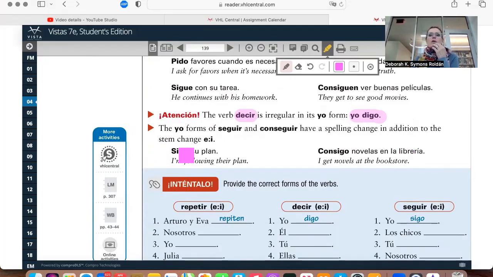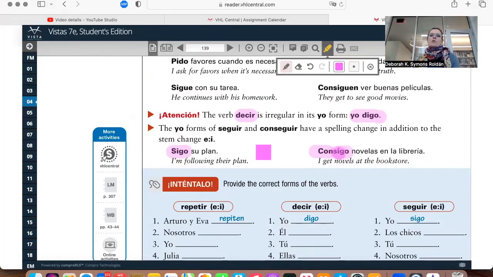Okay, so sigo and consigo. Here they're telling you that conseguir and seguir, conseguir already has this part of the word. There are these words that are composed of two parts. Con, in this case, would be your prefix, so it will follow the same. So that's why it says the yo forms of seguir and conseguir have spelling change in addition to stem E to I.